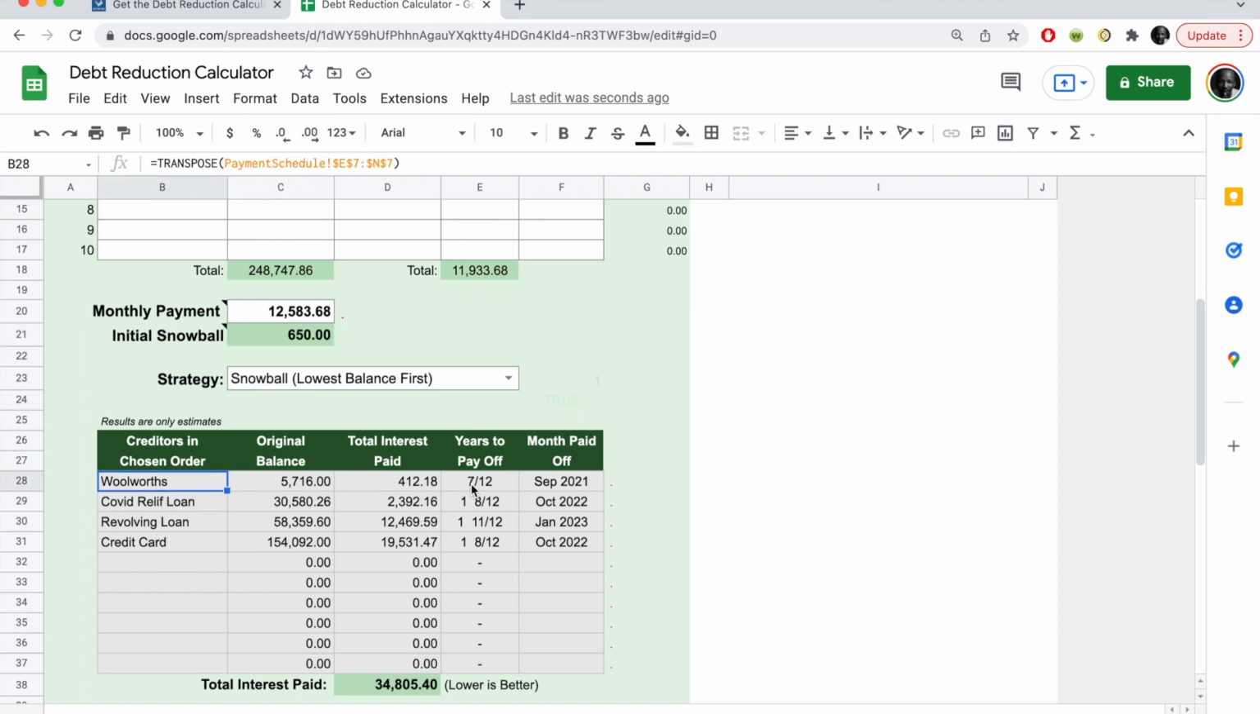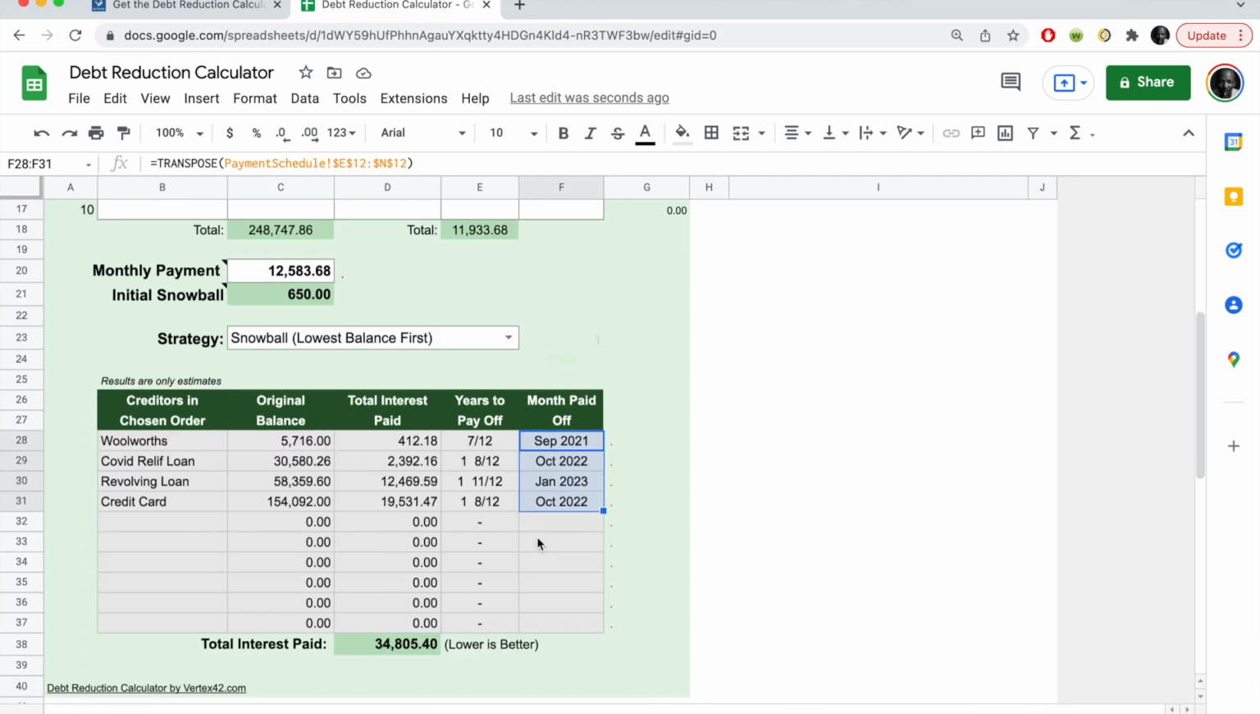We would be paying the COVID relief loan in a year and 8 months, and so on and so forth. And you will see here the date when you would have paid off that loan. This is the total amount of interest that you would have saved by then. Let's look at our repayment schedule.